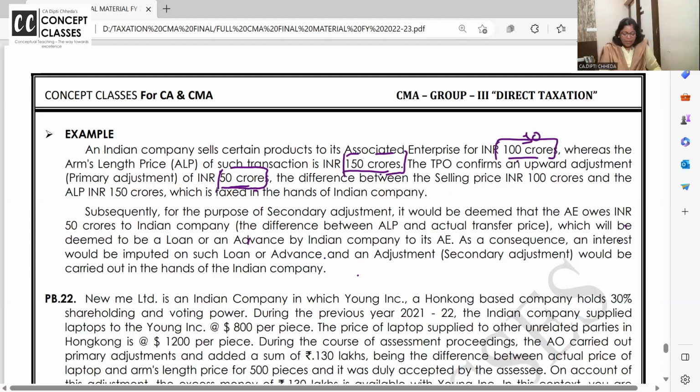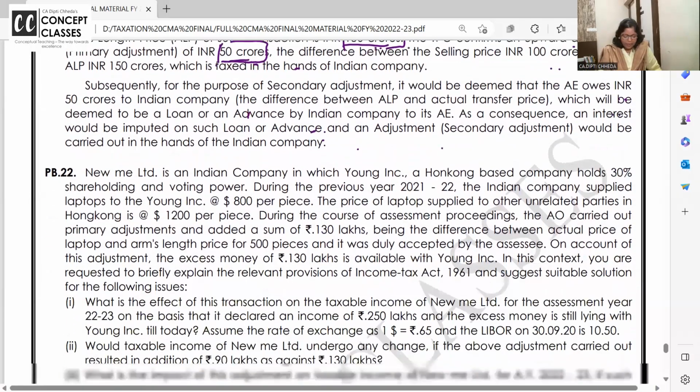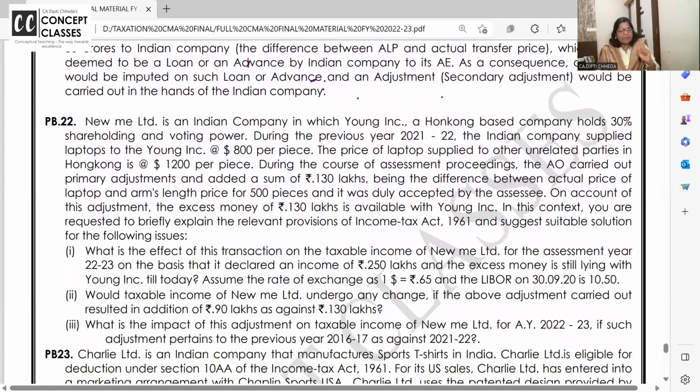Clear? So an Indian company selling the product to associate enterprise at 100 crores, ALP is 150 crores. 50 crores is the primary adjustment. Subsequently, for the purpose of secondary adjustment, it would be deemed that associate enterprise owes 50 crores to Indian company, which will be deemed to be a loan. And as a consequence, interest would be imputed on such loan and adjustment would be carried accordingly. Okay, right. Let us take up these questions.